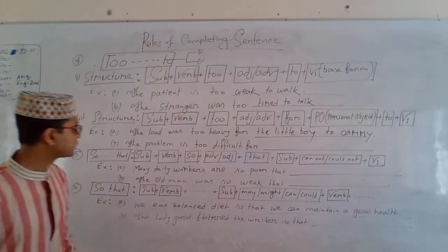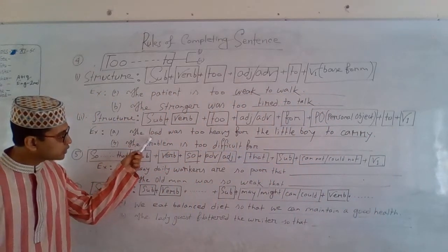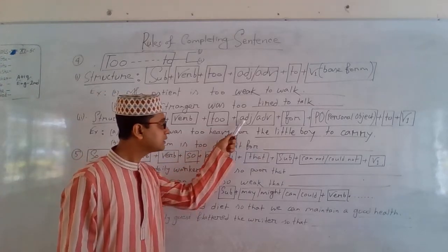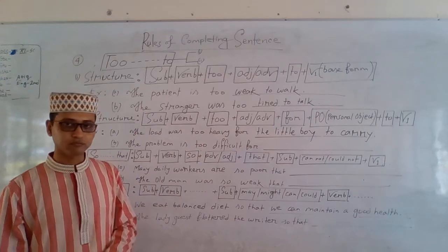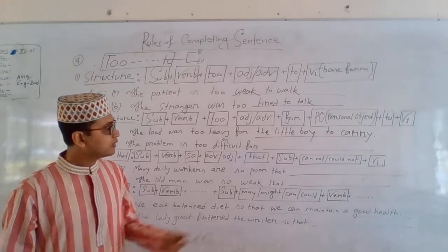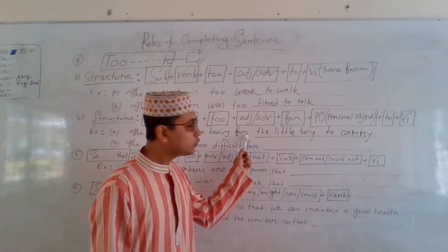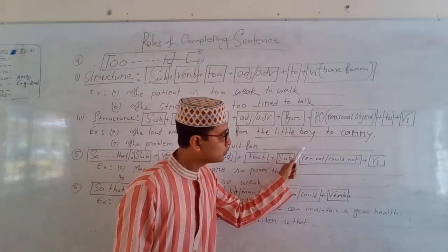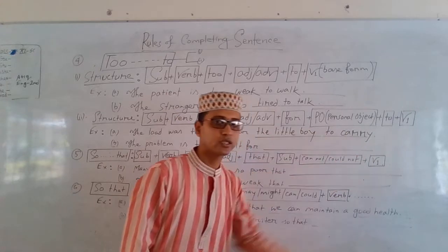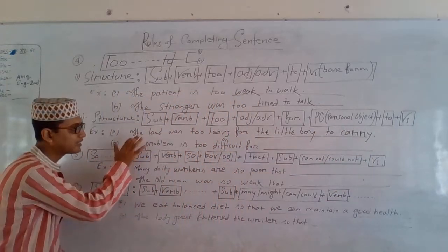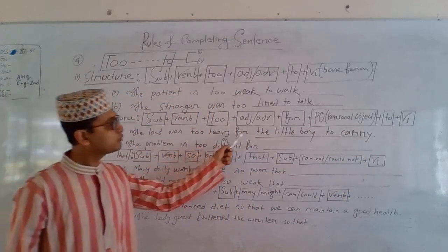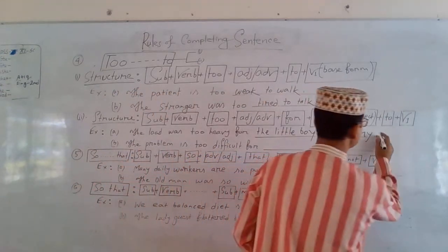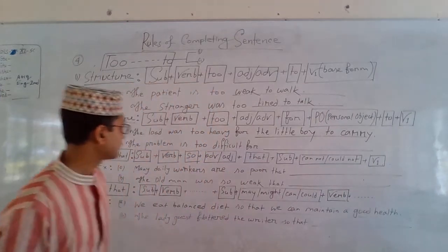Dear students, please, let's concentrate on that sentence. The load was too heavy. Too, and then heavy is an adjective, and for. After for we get the personal object, the little boy, and then to plus be1, to carry. The complete sentence is: the load was too heavy for the little boy to carry. Okay, that is the end of the sentence.